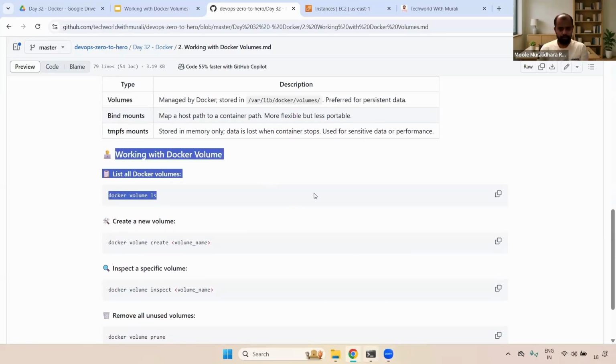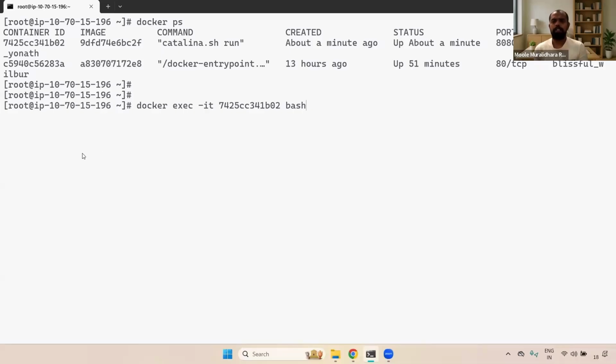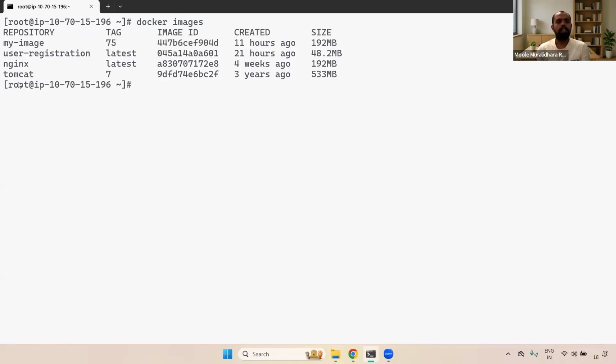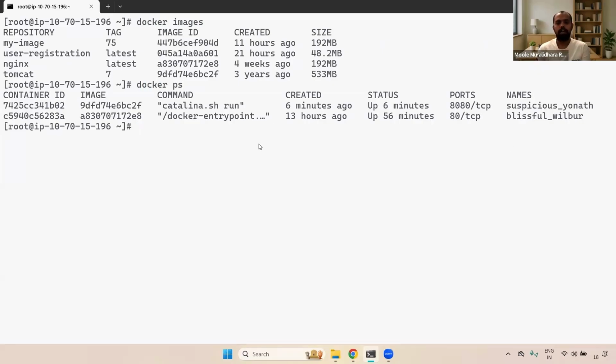You can go here. First thing, before discussing volumes, what I did is I pulled the Docker image and created the container. This is our Tomcat container. If you go here, I can show you docker images. Here you can see the Tomcat image, Tomcat 7. And then if you go to the docker ps command, here you can see that this is our Tomcat container, the first one.